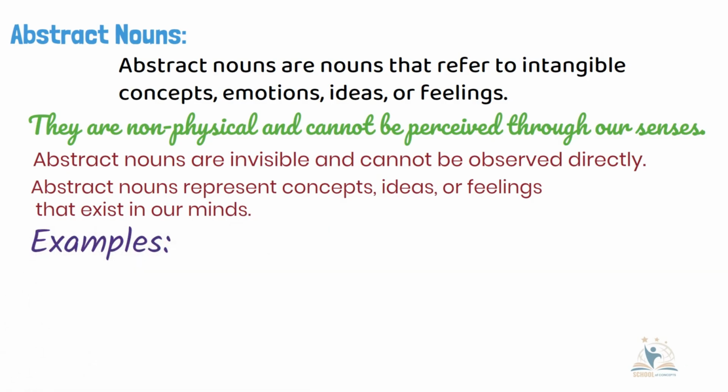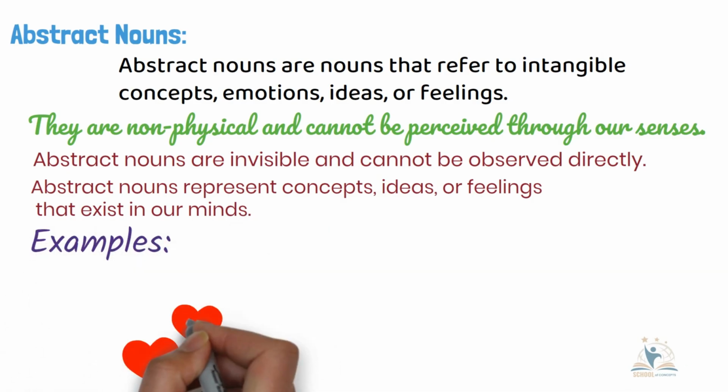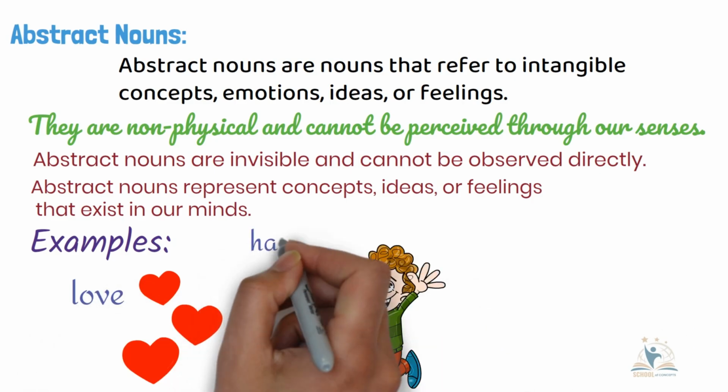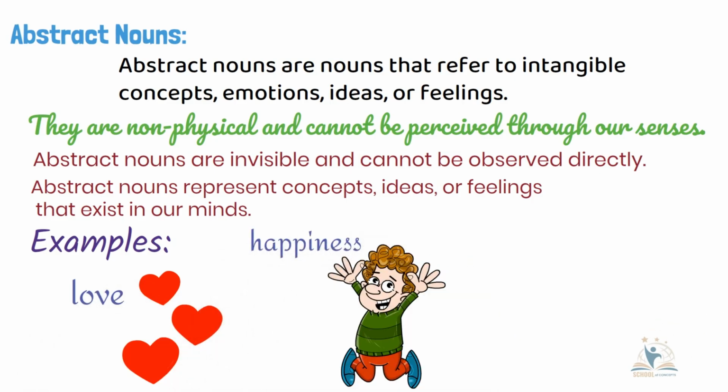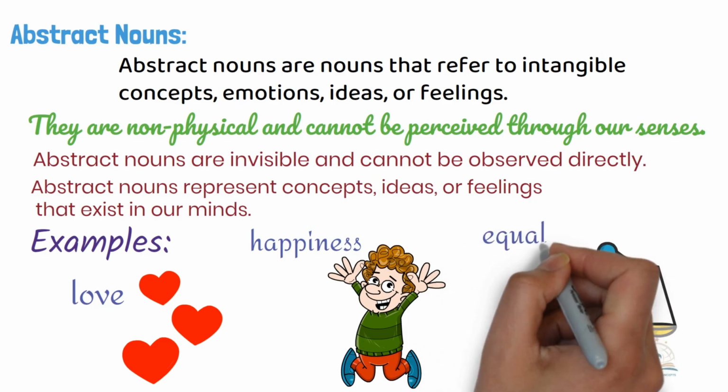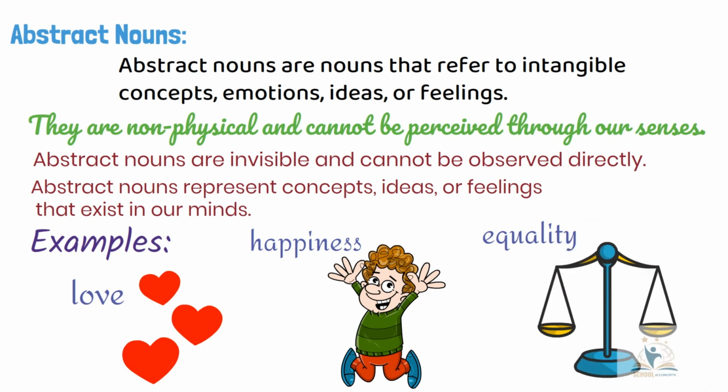Some examples of abstract noun are love, which is a feeling. Happiness. Happiness is also an abstract noun as it cannot be perceived through our senses. Similarly, equality is a concept in our mind. Therefore, it is an abstract noun.